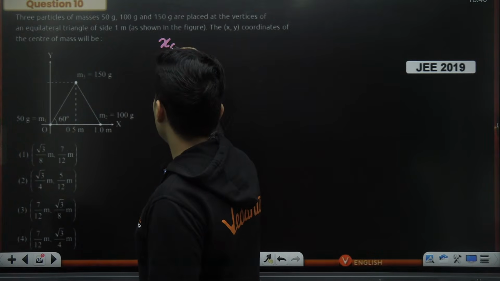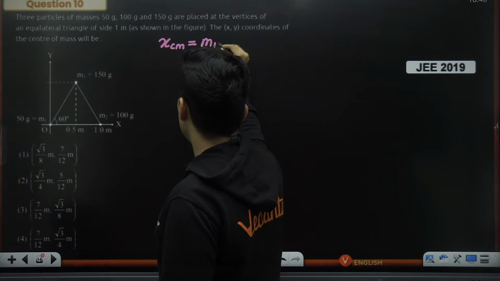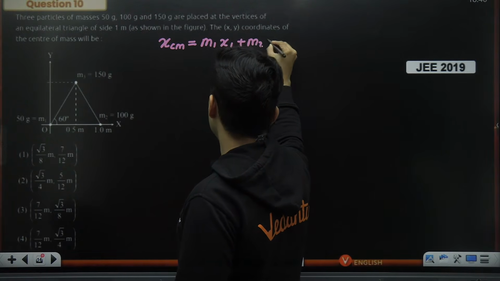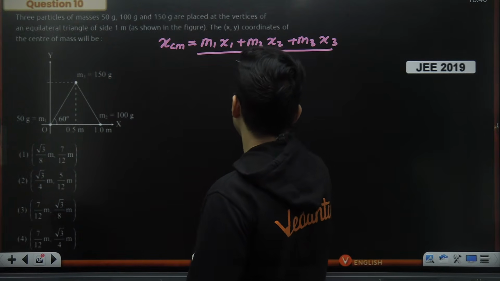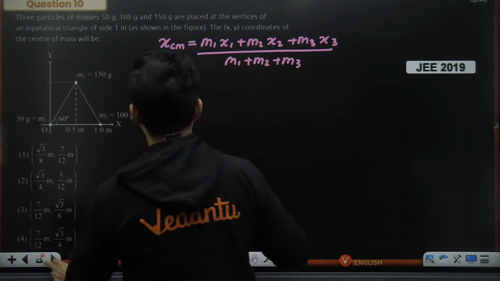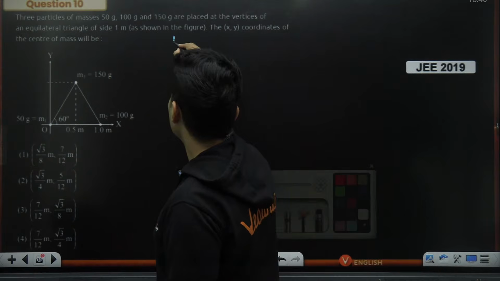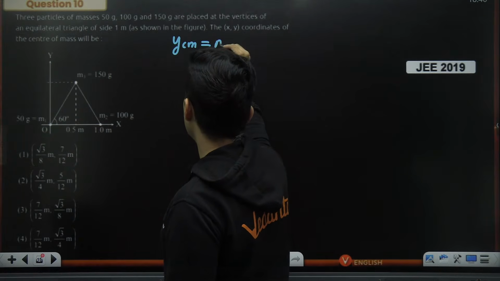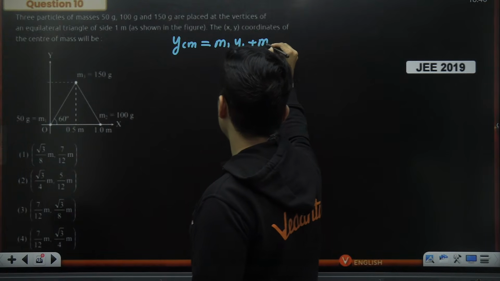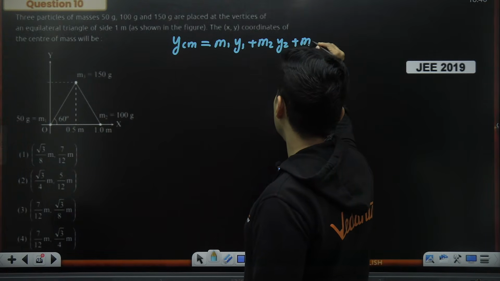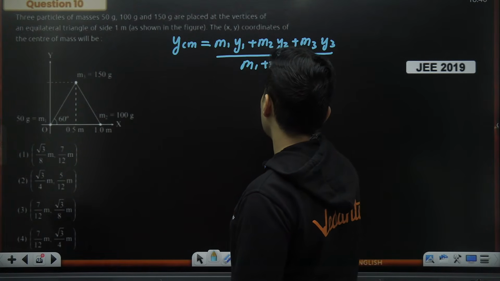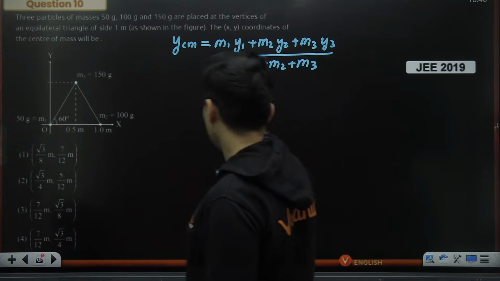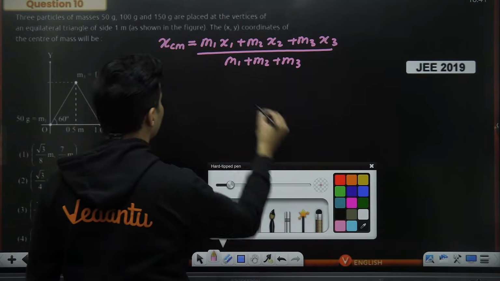So the x coordinate of the center of mass, since there are 3 particles, will be M1 x1 plus M2 x2, and also you will have M3 x3, the whole thing divided by M1 plus M2 plus M3. Same thing I can say about the y coordinate. The y coordinate of the center of mass will be M1 y1 plus M2 y2 plus M3 y3, the whole thing divided by M1 plus M2 plus M3. Okay, fair enough. Let's solve now for x first.